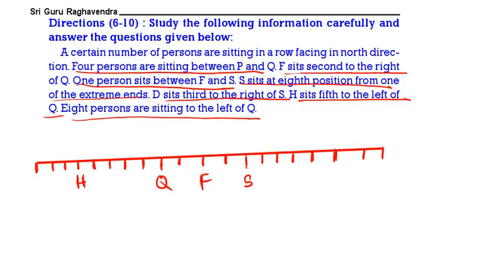Then D is sitting third to the right of S. S, right third, D. This is D. Then is there any point missed? Okay. Now this is the correct arrangement.